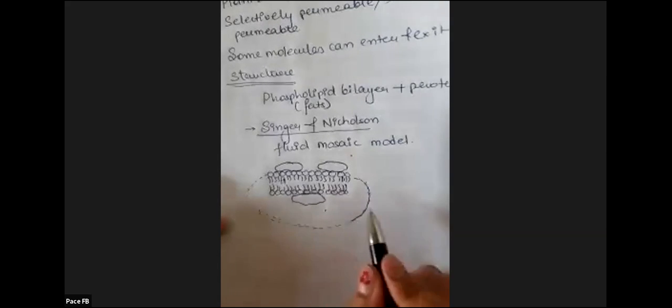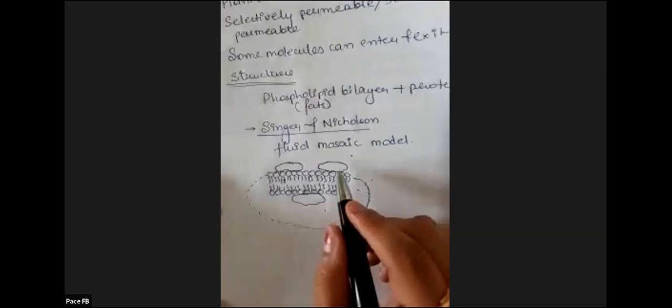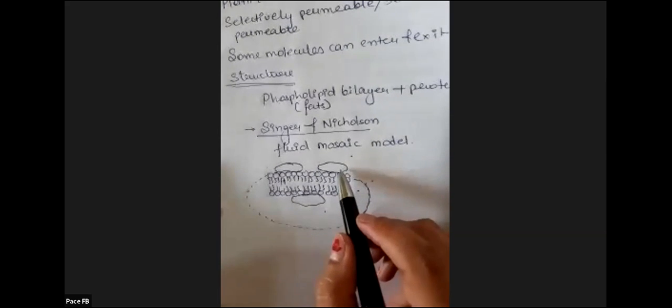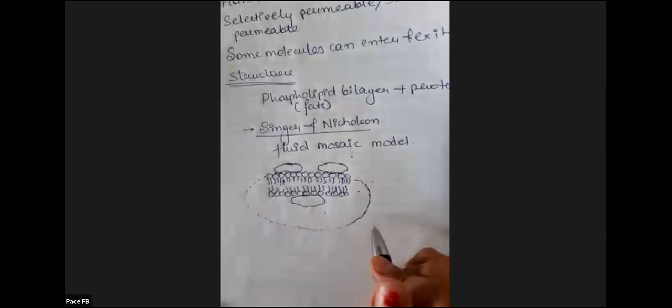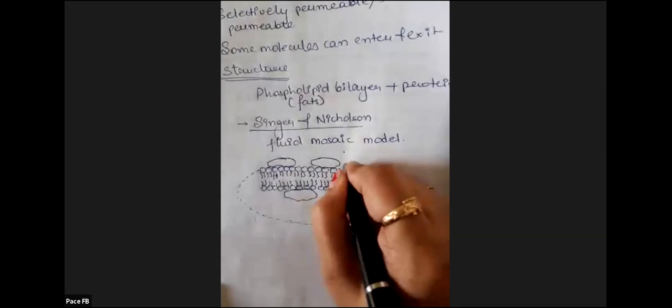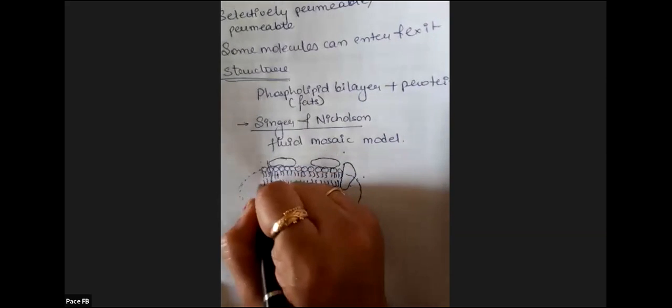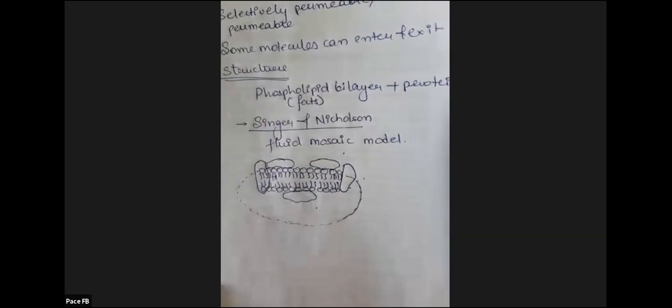Beyond this line, this is the interior of the cell, and this is the exterior of the cell. In the exterior also we have proteins, in the interior also we have proteins, and in between this phospholipid layer also we have proteins. If it is blurry, I'll send you the image, don't worry.